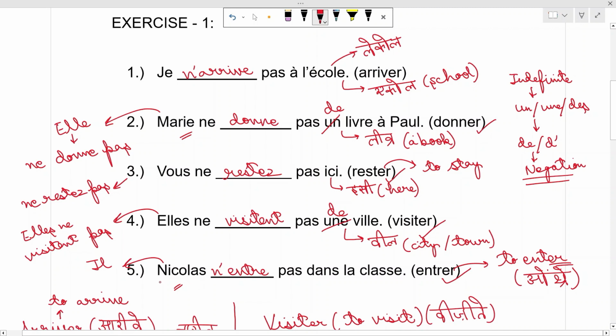So this is the formation: Nicolas n'entre pas dans la classe. Dans means in, la classe means the class. Nicolas is not entering the class.